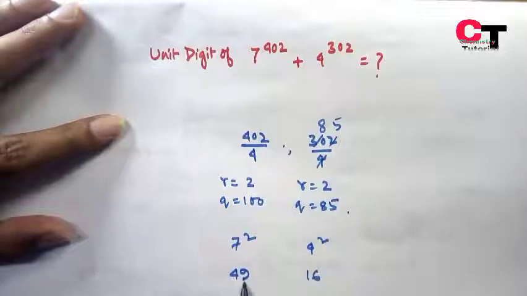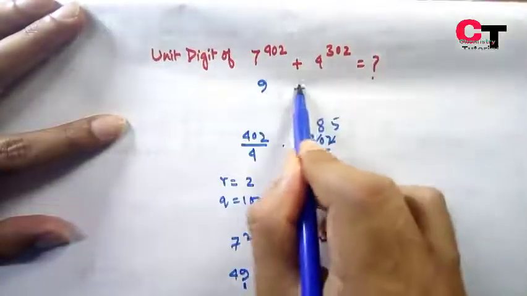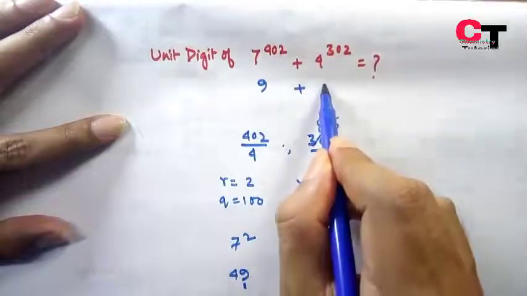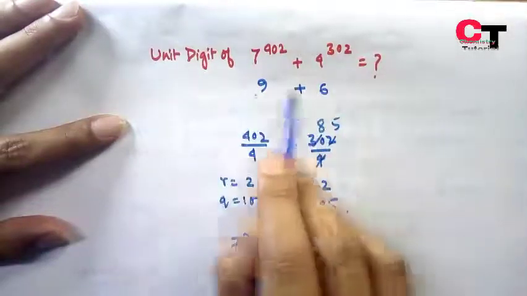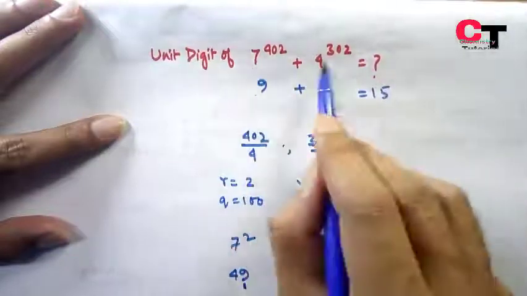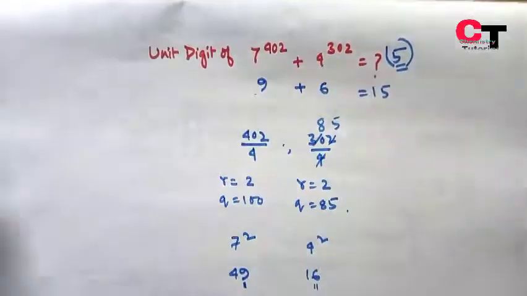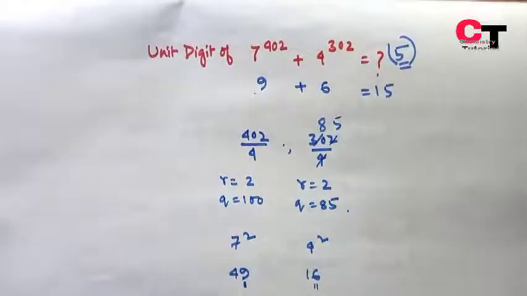Now consider the unit digit of each number. When we add these two, the unit digit of the first would be 9 and the unit digit of the second would be 6. When you add both, we get 15. So the unit digit of this number would be 5. So this is how you have to solve the problem.